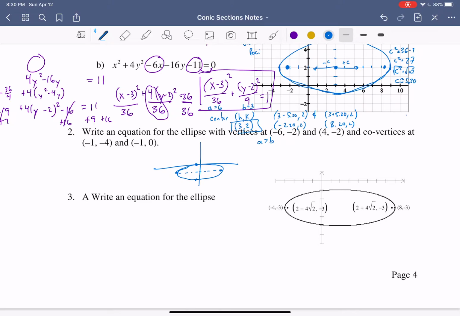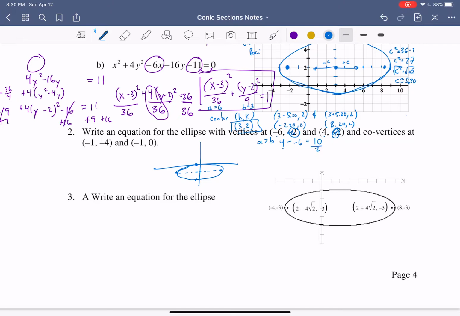All right, so to figure out what A is, it's not actually that bad. We need to find the distance between these 2 points. But because the y's are the same, it's like we're on a number line. So we take x2 minus negative 6, so we get 10.